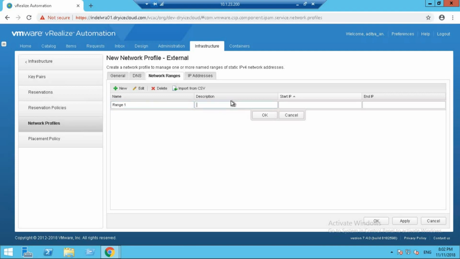Before you create these network profile changes, make sure that you are already well informed about the network that exists in your infrastructure. If you're going to create a range here which does not exist in the network that you are giving to your virtual machines, it's never going to work. So you need to have the basic infrastructure knowledge before you start creating a network profile. Create a description.